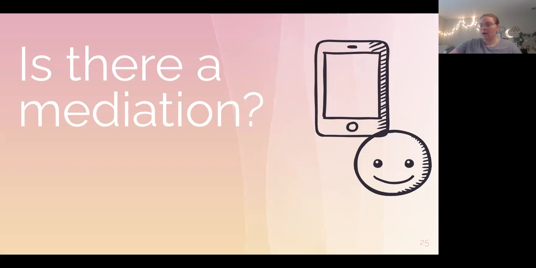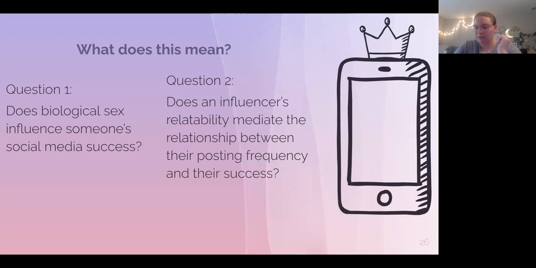So what does this mean? This is telling me that in order for us to really claim there is a large mediation or a partial mediation, we do need to conduct more research and make sure we know what is going on. But perhaps there is a temporal relationship. To be a social media star, you have to post a lot so you get recognized, and then you have to be relatable in order to get brand deals and be successful. But also just the amount you post per week still does predict your social media success with relatability held constant. So if you do something enough, you are still going to get brand deals, but there is both that indirect relationship and direct relationship that we saw here, as we have a partial mediation most likely.